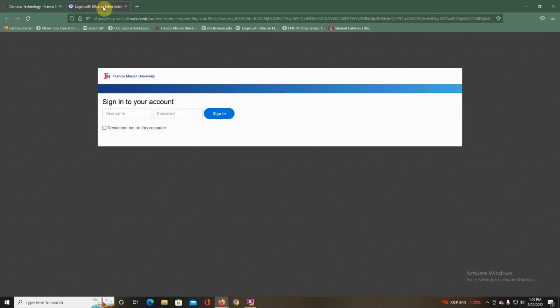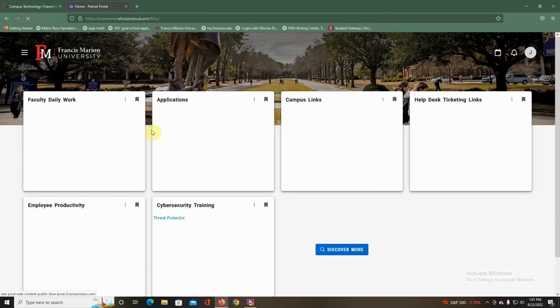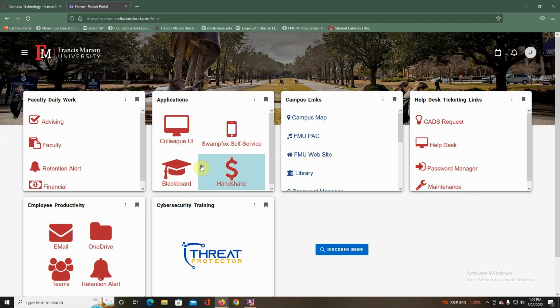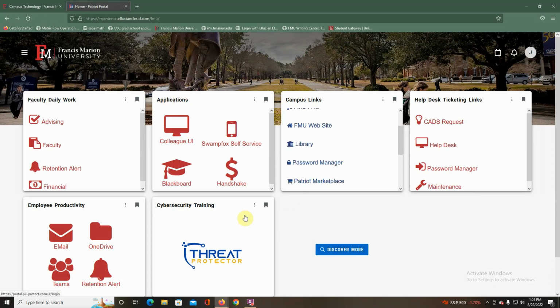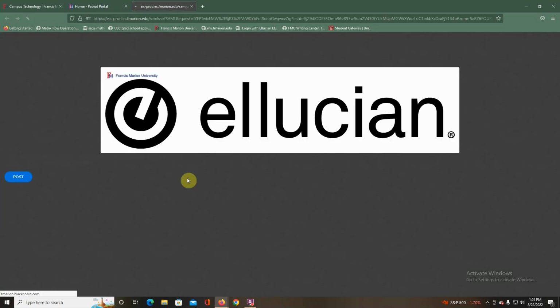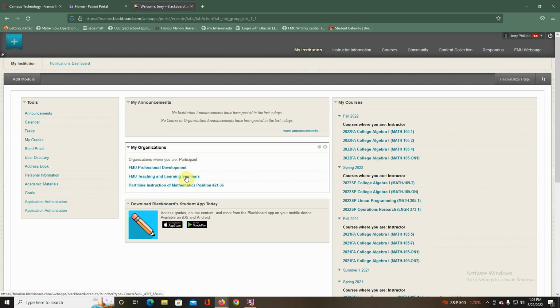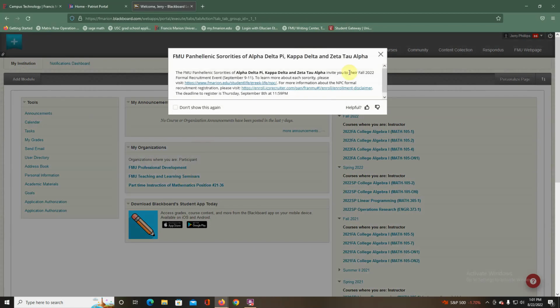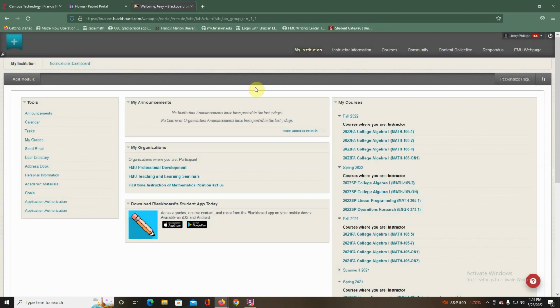Once you log in, it takes a while to load, and you'll be in your Patriot Portal. You will have different tiles than I will have. One tile will have applications and access to your Blackboard. You click that and it should already log you in from your login credentials from the Patriot Portal page.